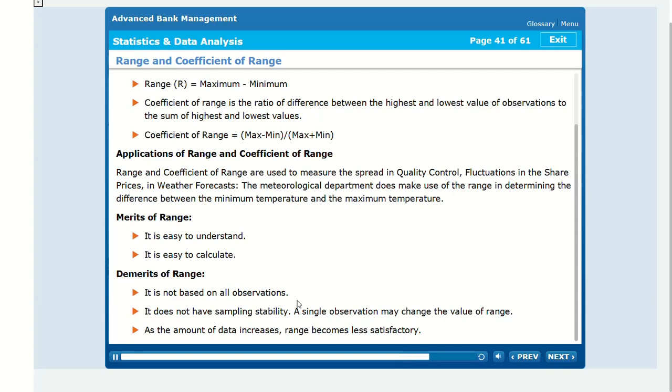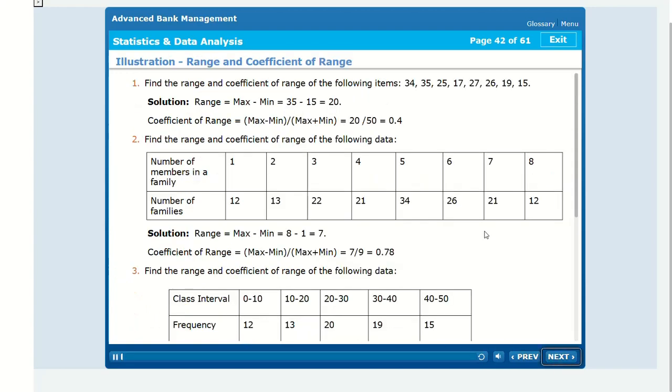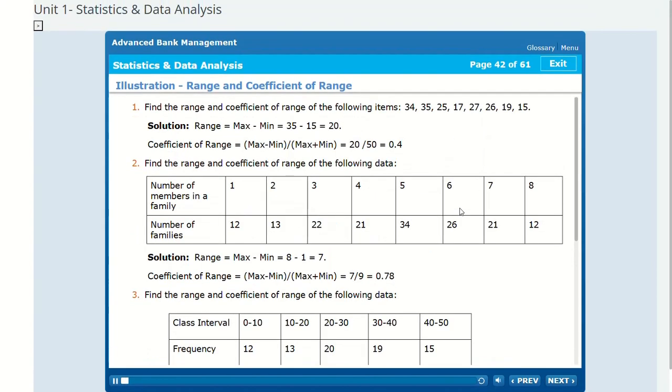It does not have sampling stability. A single observation may change the value of range. As the amount of data increases, range becomes less satisfactory. Illustration, range and coefficient of range.